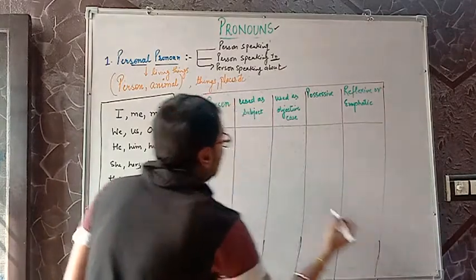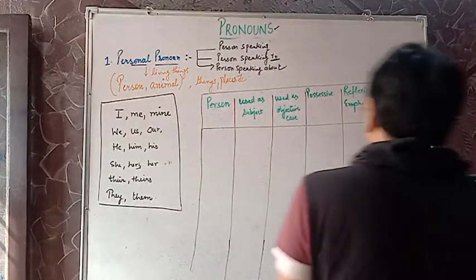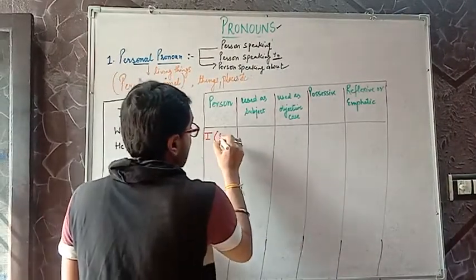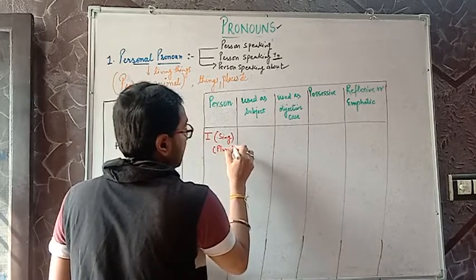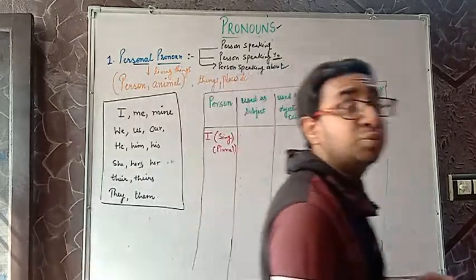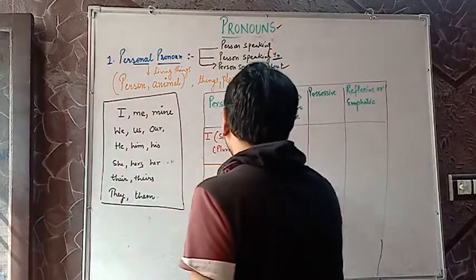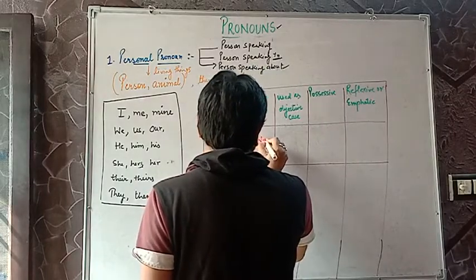First thing I'll be discussing is I. I'll be discussing first person. Your first person, when we use first person in singular and in plural form. What is that? When we use as subject, first person, what pronouns come in first person? That is I and we.